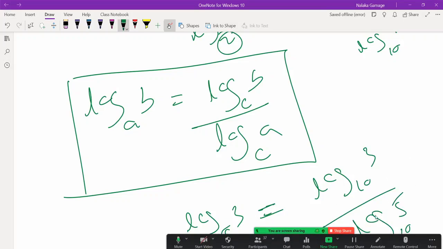This can be any base, right? And now I remember one more.